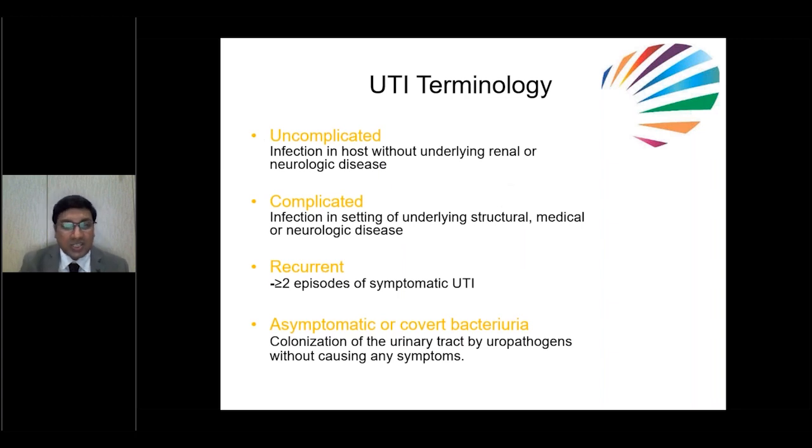What is the terminology? What is uncomplicated UTI? This is infection in a host without any underlying renal or urological disease. What is complicated UTI? Presence of infection in the setting of underlying structural, medical or neurological disease. Here the treatment is very important. If you don't treat properly, it might lead to damage.